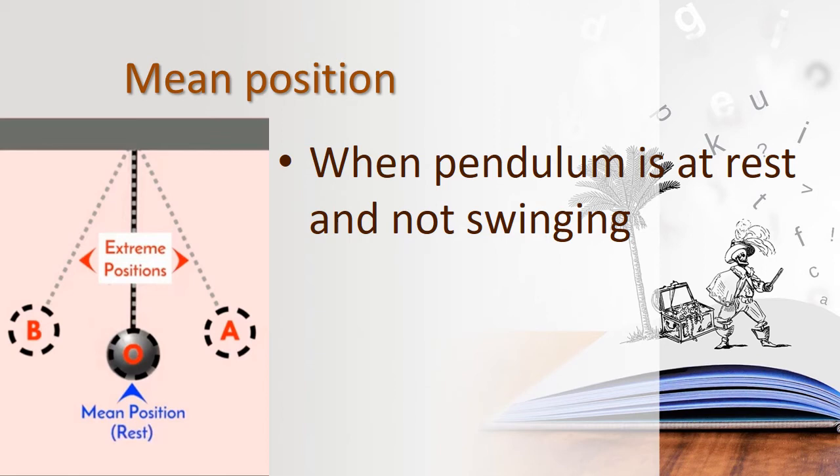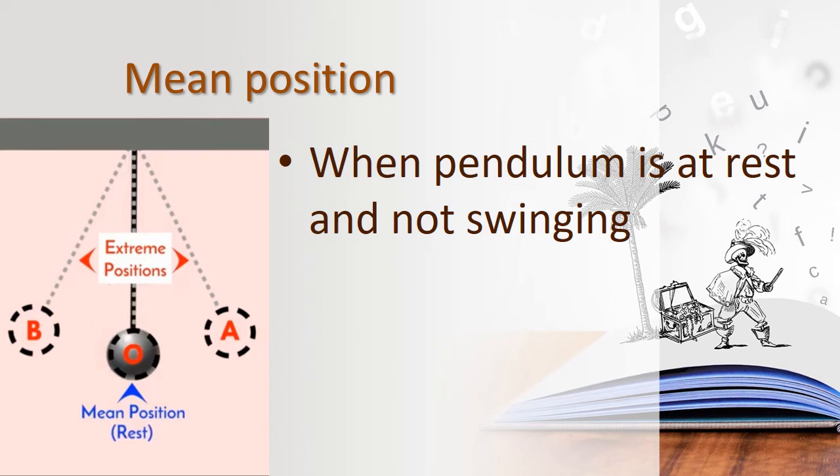If it moves 1, 2, 3 times in 1 second, likewise it will move, children. The number of times it is moving in 1 second is called the frequency. It is denoted by F, and the SI unit of frequency is hertz.